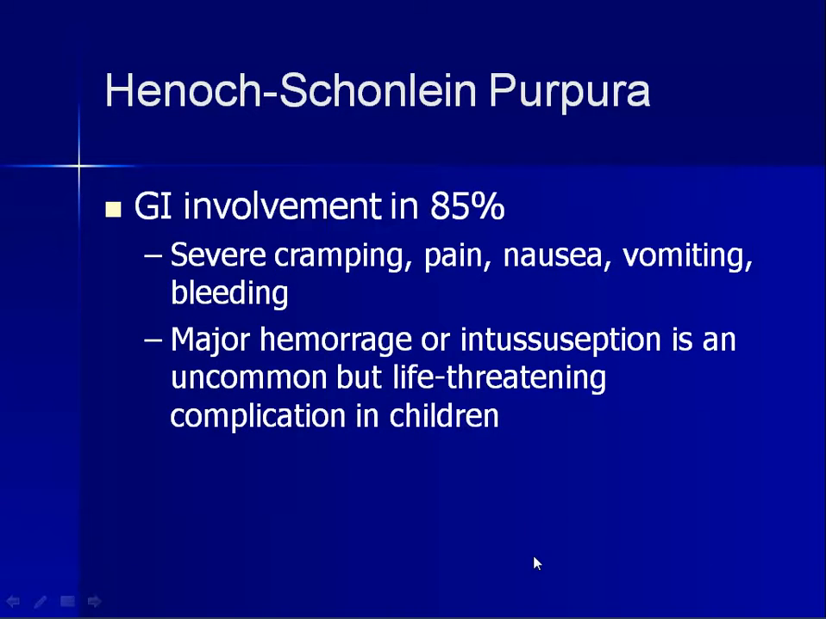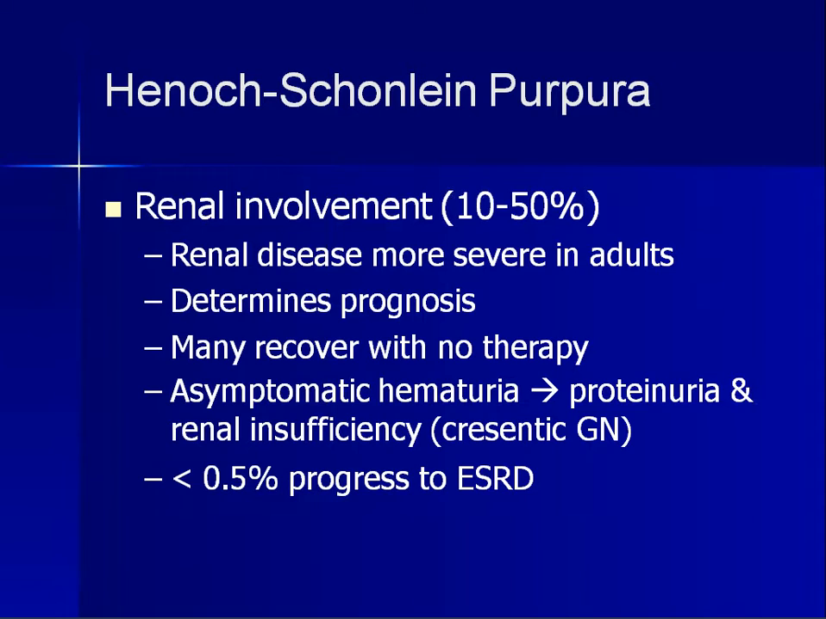The GI involvement is seen in 85% of the patients, and the child will be complaining of severe cramping and pain, nausea, vomiting, and bleeding. Major hemorrhage or intussusception is an uncommon but life-threatening complication in children. So you won't be seeing hemorrhage in all the patients, but it may be seen, and when it is seen, it could be a life-threatening condition.